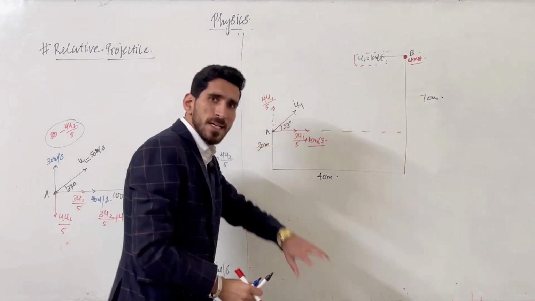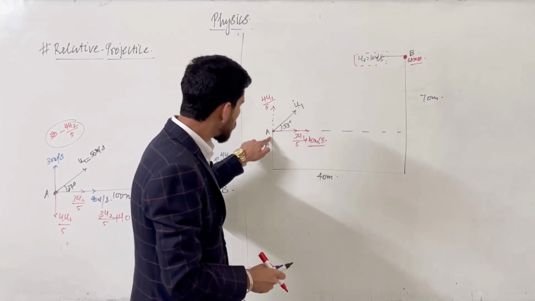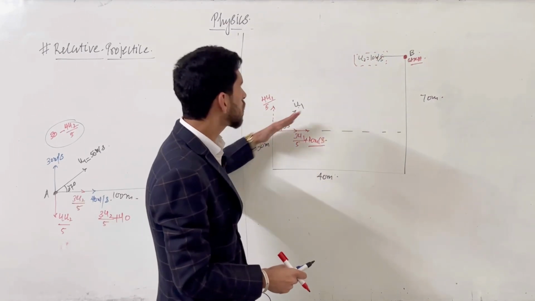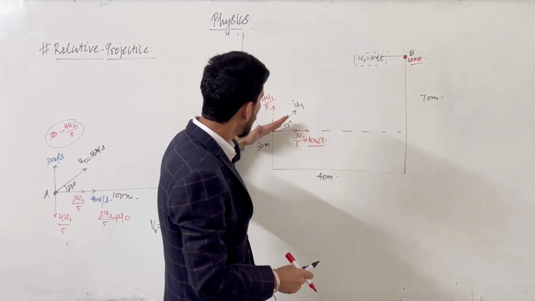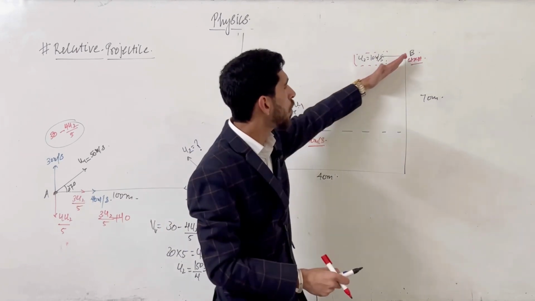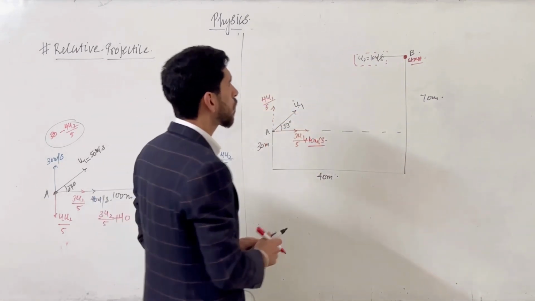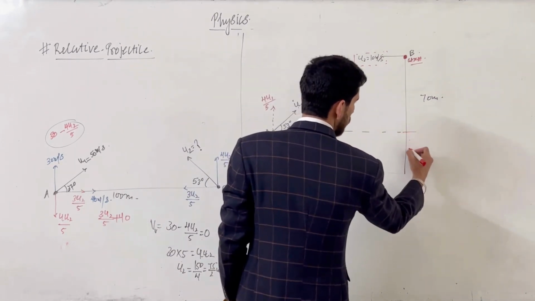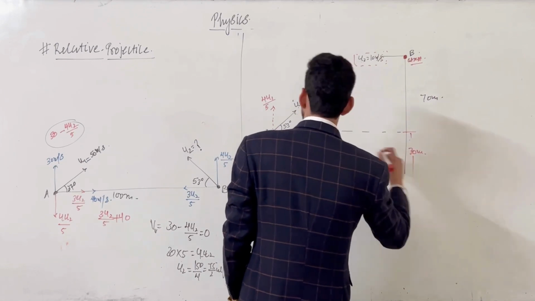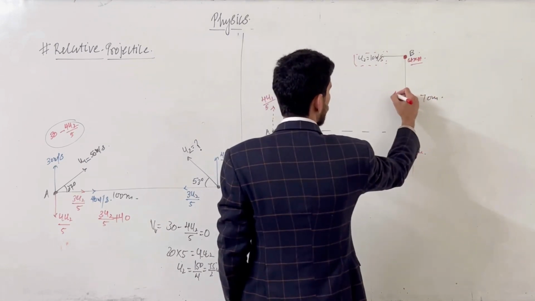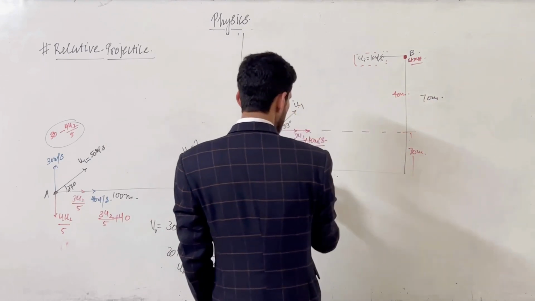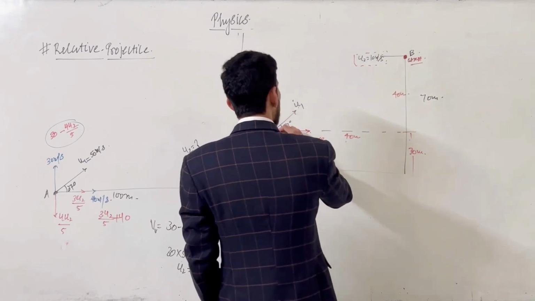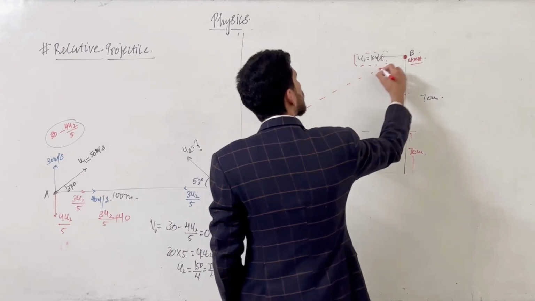So what is the concept? The relative motion of the first object should be towards the second one, then only it can hit B. Its relative velocity, its net velocity, should be towards B, only then it can hit. So first let's discuss what the angle is. This distance is 30, and from here to here the total is 70, so how much distance is left? That is 40 meters. If this is 40 and this is also 40 meters, then the angle will be 45 degrees.